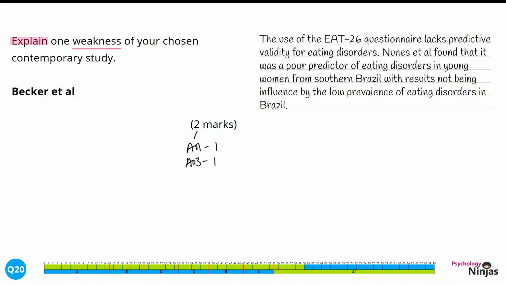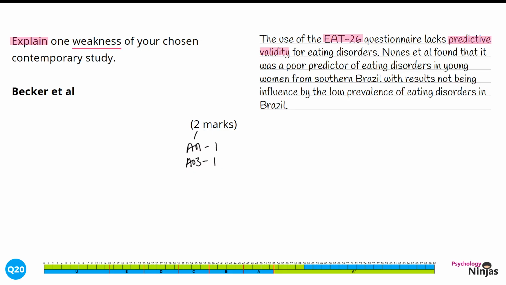The use of the EAT26 questionnaire lacks predictive validity for eating disorders. Nunez et al. found that it was a poor predictor of eating disorders in young women from southern Brazil, with results not being influenced by the low prevalence of eating disorders in Brazil. We've identified a problem with this study is that it lacks predictive validity in its use of the EAT26 questionnaire. This is where we're being specific to Becker's research.